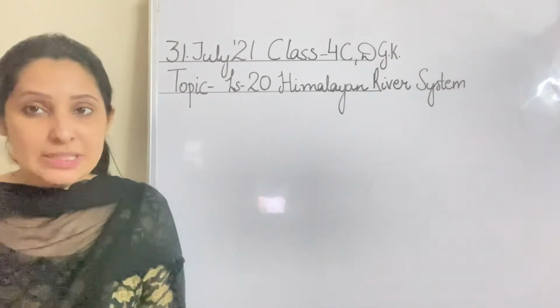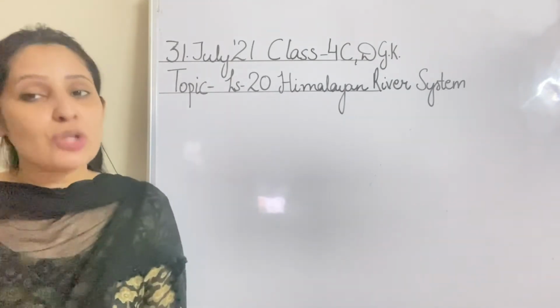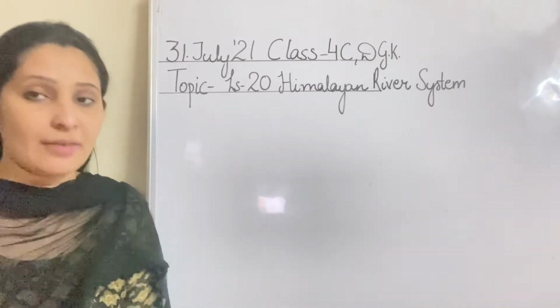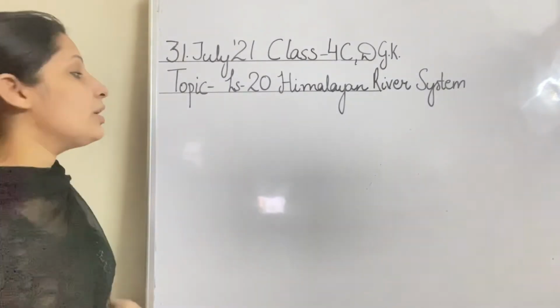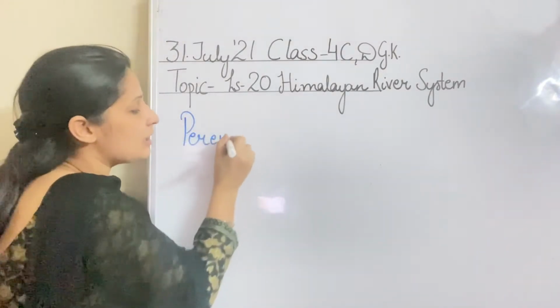So today we will start with a new chapter, the Himalayan river system. In this chapter we will talk about the river system of the Himalayas, what kind of river system we have. First of all, we need to know they are perennial in nature. The Himalayan rivers are perennial in nature.